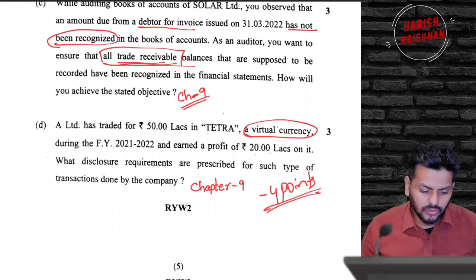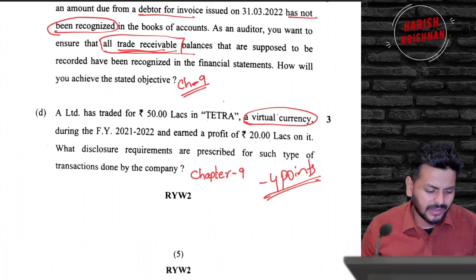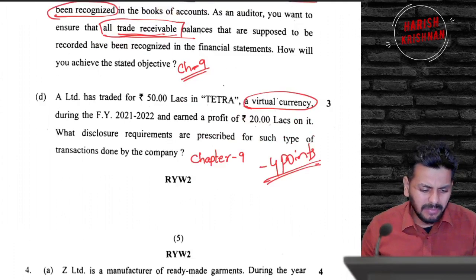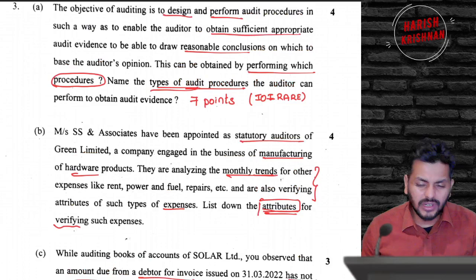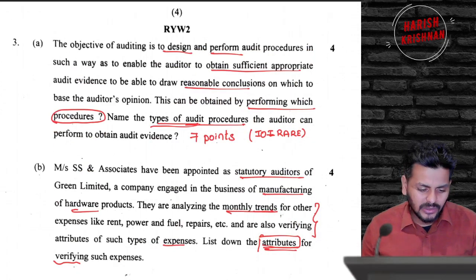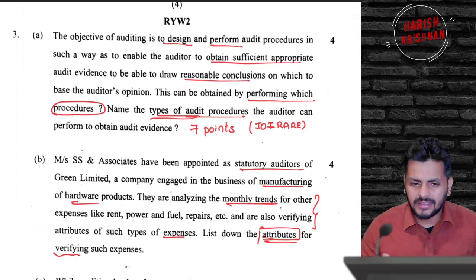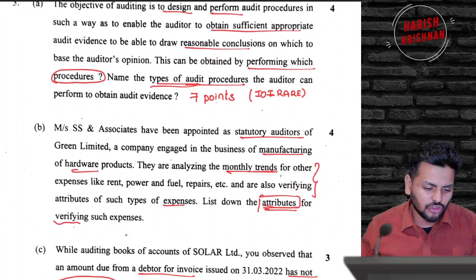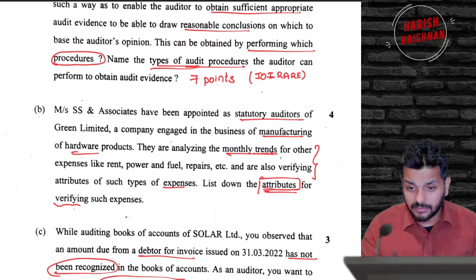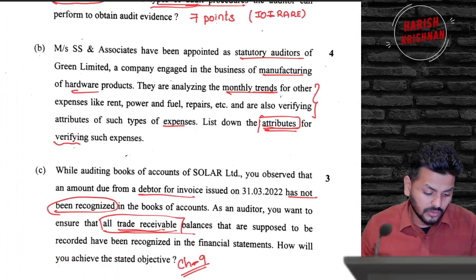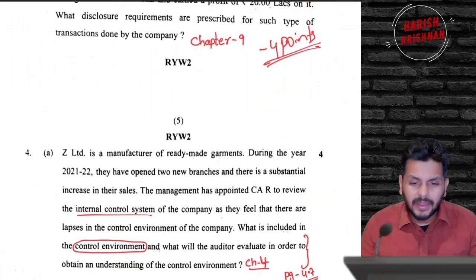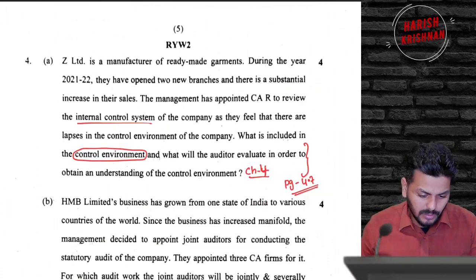So you have to write those 4 points on what is supposed to be presented, nothing more than that. Maybe this is one such question. If you think there is too much writing in this, I think many of you should have left this in choice. If you have written this, it's amazing, because if you know what to write, this is a scoring answer. None of it is difficult, but it's only a lot of theory to score marks.